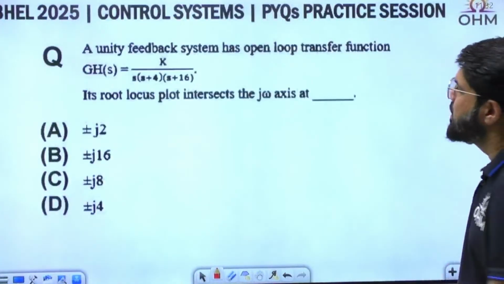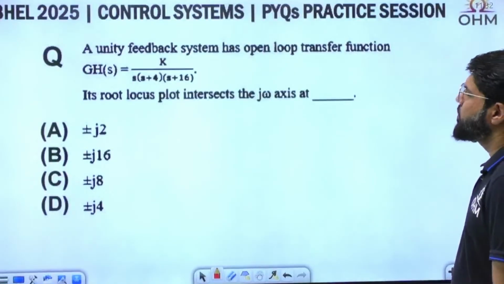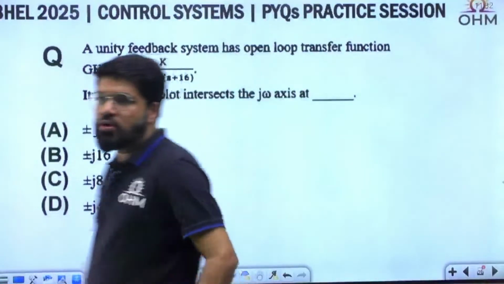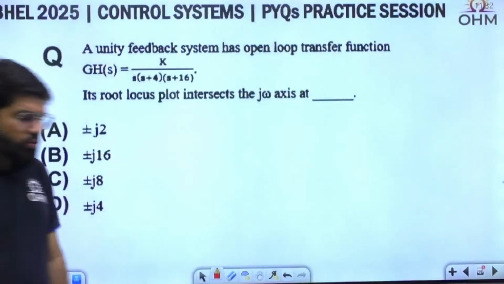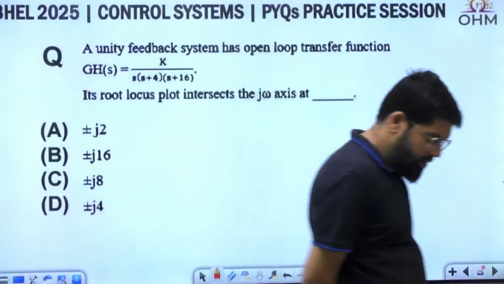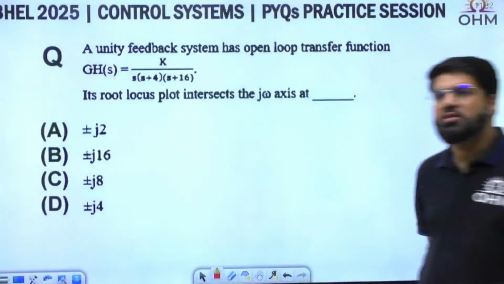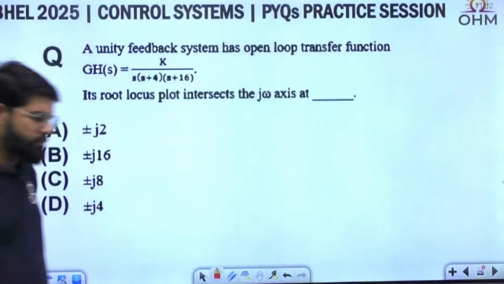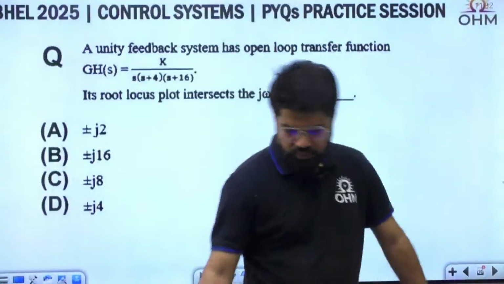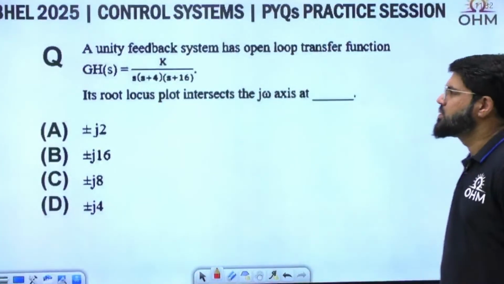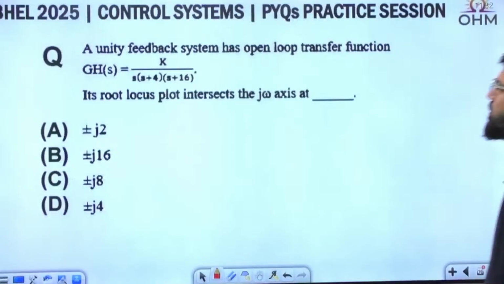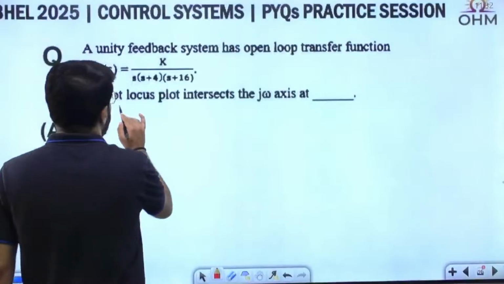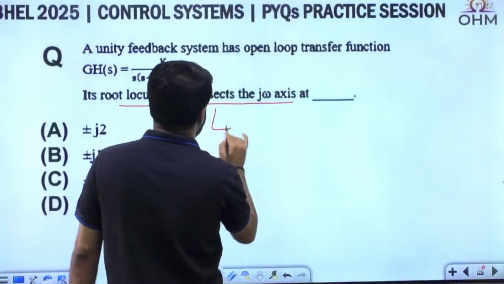Next. A unity feedback system has the open loop transfer function G H equal to K upon s (s plus 4)(s plus 16). Its root locus plot intersects the j omega axis at what? Do you have to draw the root locus for this? I don't think it is required.